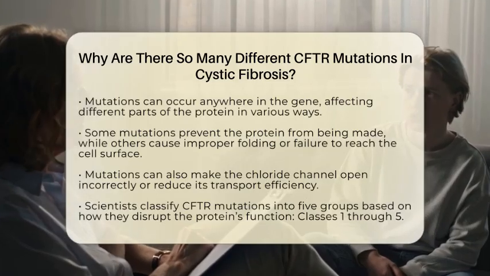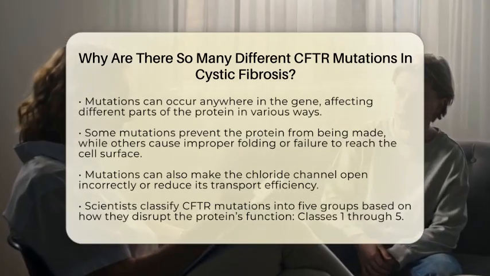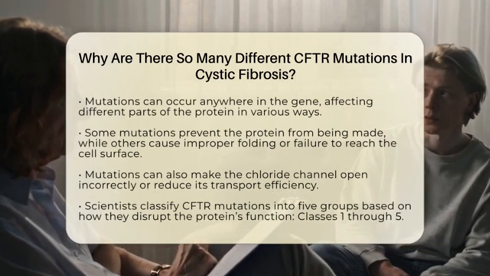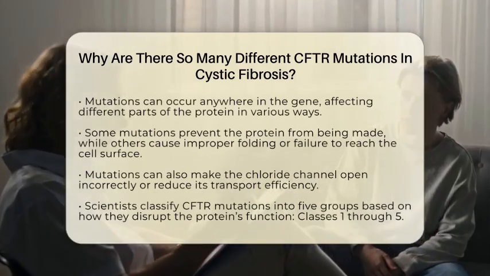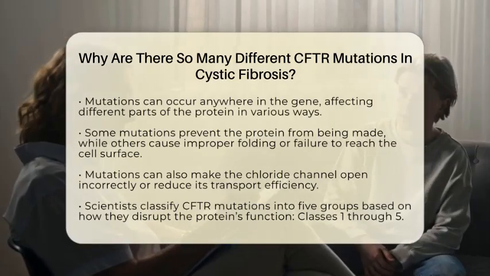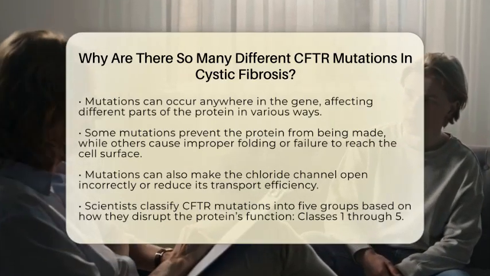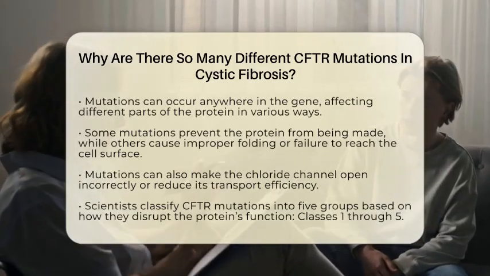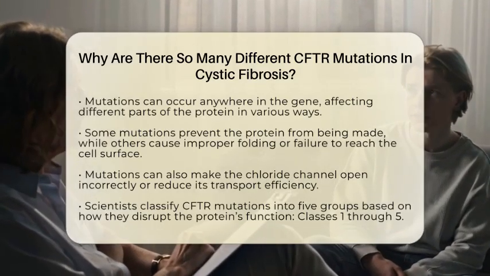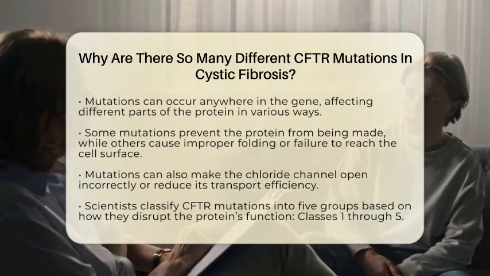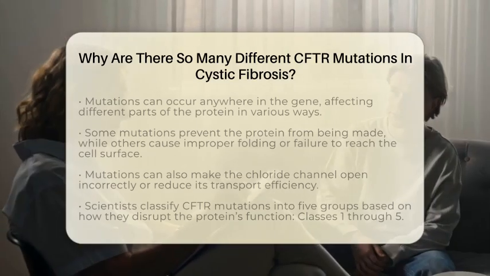Scientists classify these mutations into 5 main groups based on how they disrupt the CFTR protein. The first group, called Class 1, includes mutations that stop the protein from being produced, often because of errors in the genetic code that create premature stop signals. The second group, Class 2, involves mutations like the common delta 508 mutation, which cause the protein to misfold and be degraded before it can reach the cell surface.